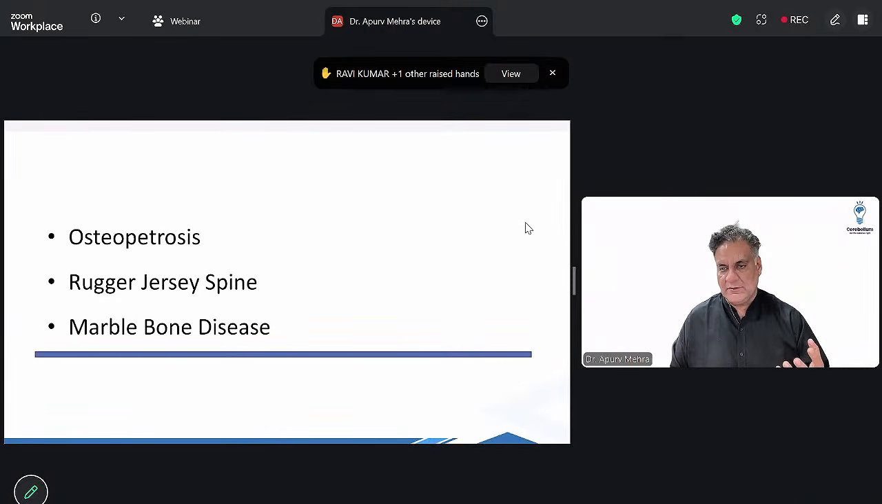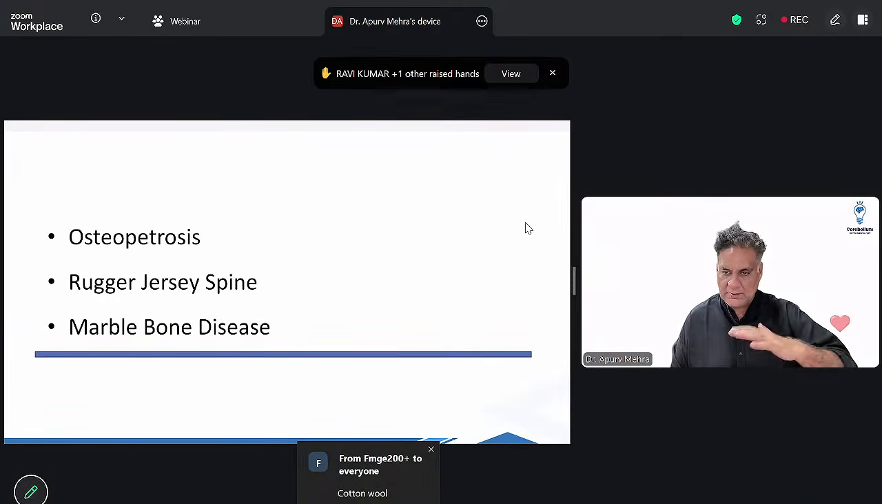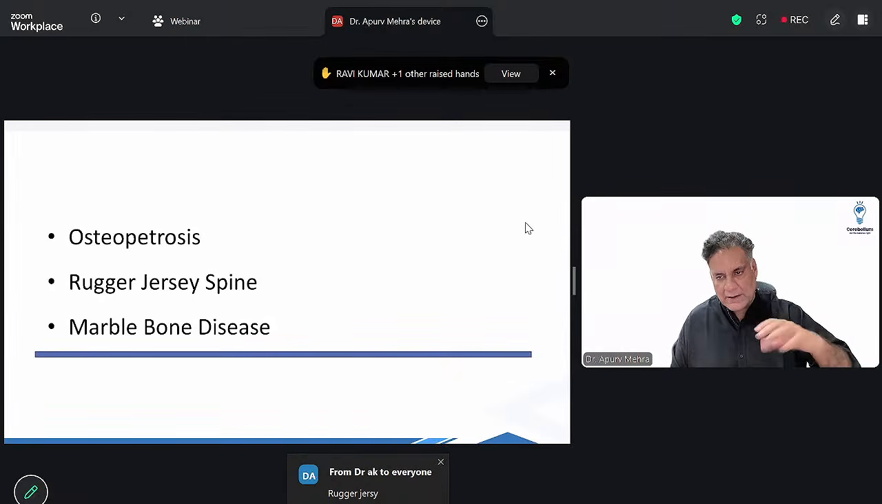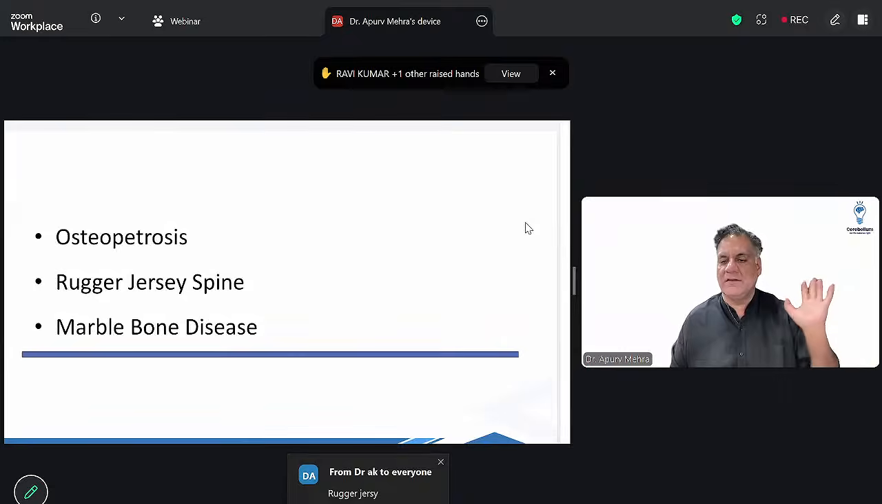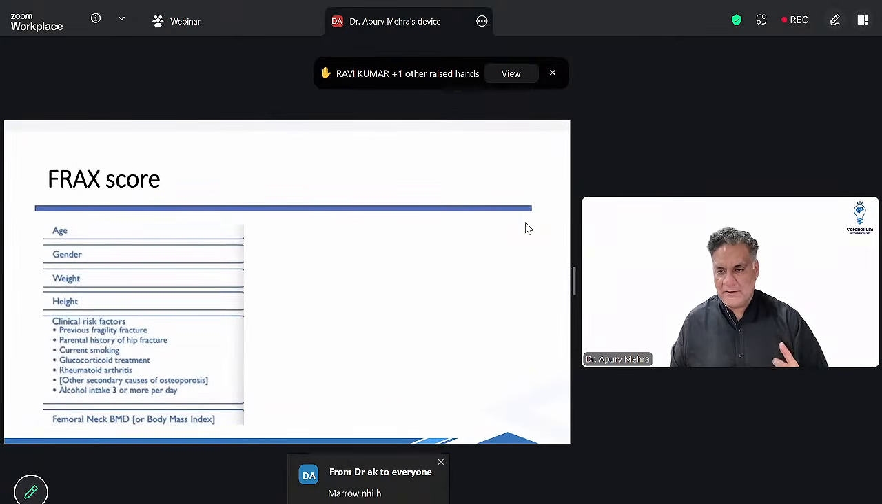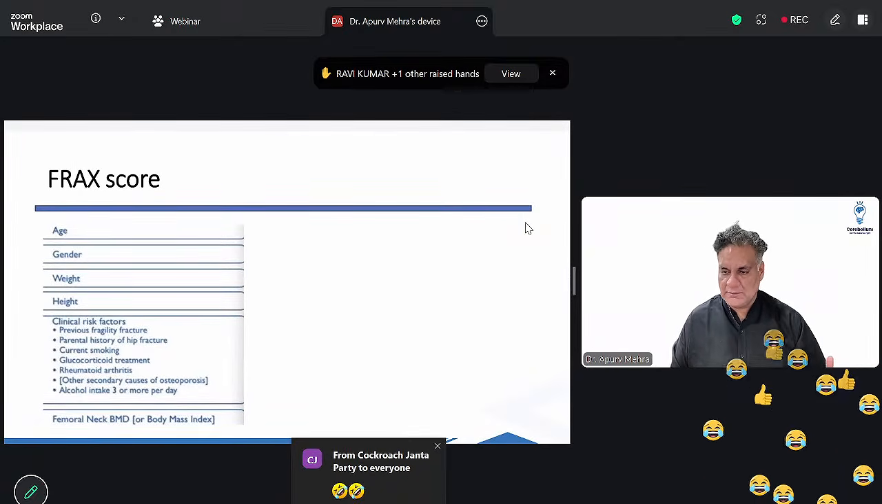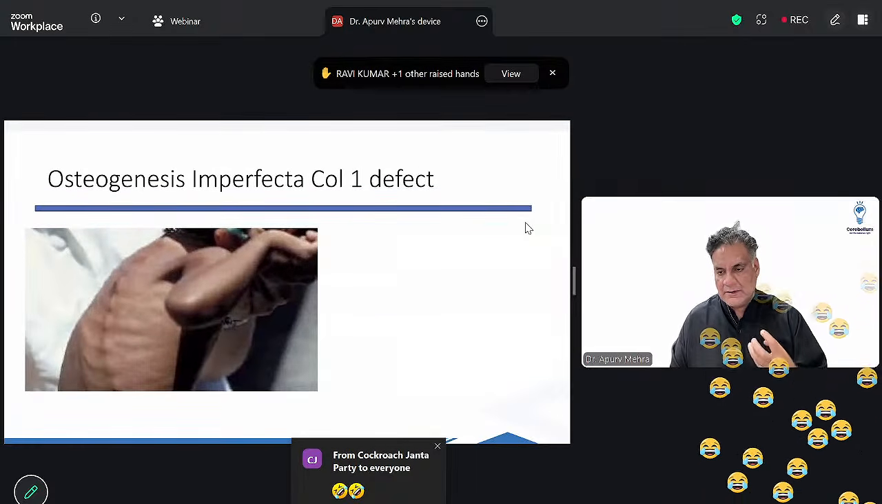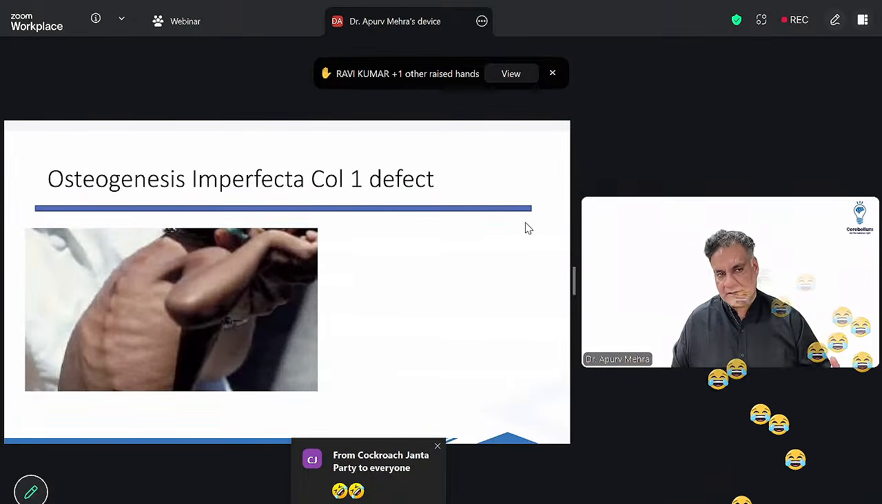Osteopetrosis, again an osteoclast defect, you will have rugger jersey spine, and the bone does not have a marrow. मैरो जड़ है सारी बीमारियों का, सो वो है ही नहीं, सो अलग बीमारी है, मार्बल बोन डिजीज. FRAX score is a fracture risk score done in osteoporosis. Collagen, one defect is osteogenesis imperfecta.